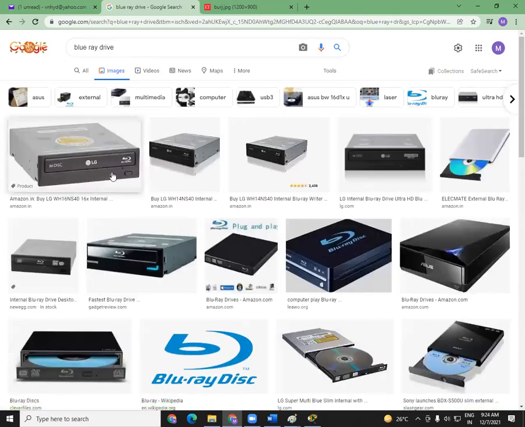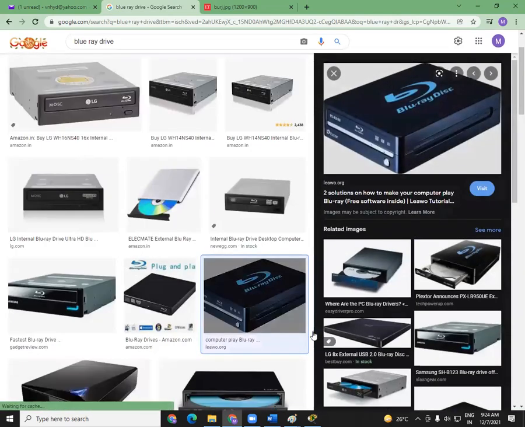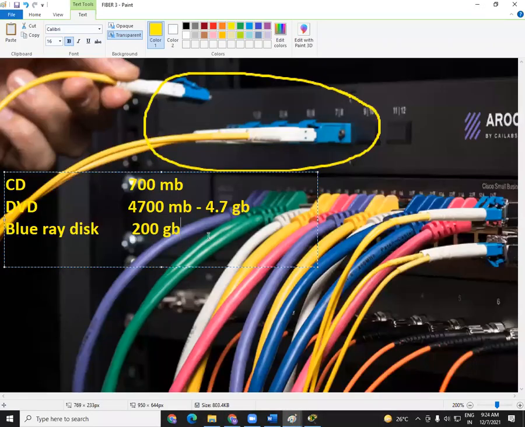This one. There is a separate drive for this. So here only this Blu-ray disc will work. I cannot put this in my CD drive or the DVD drive. So what I'm trying to say here is this option is not available as of now on many devices.